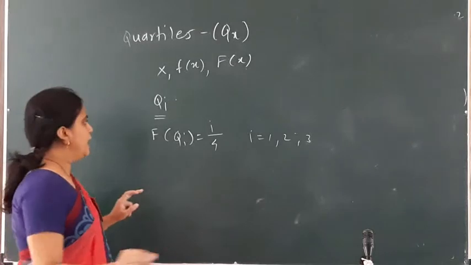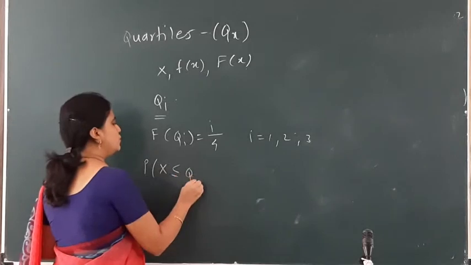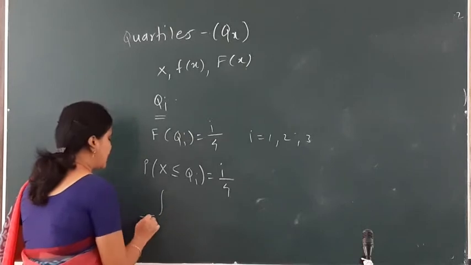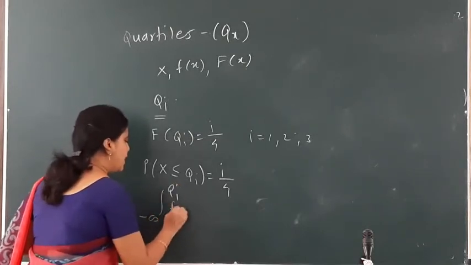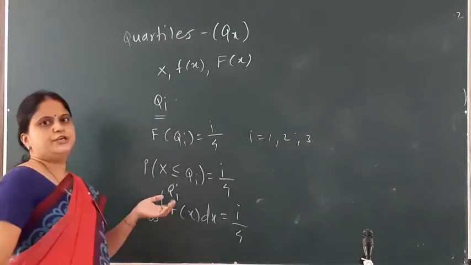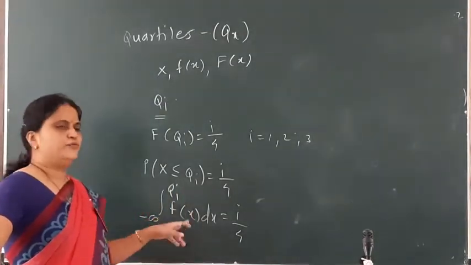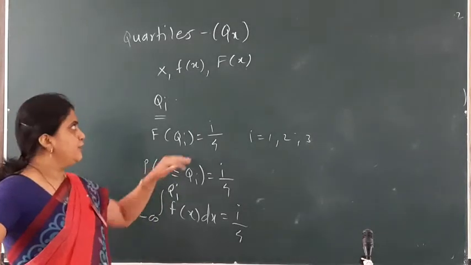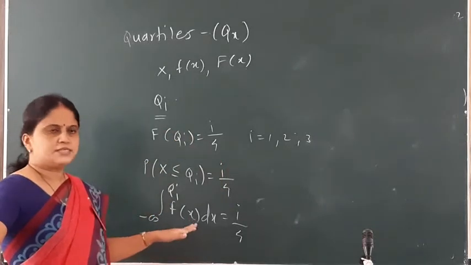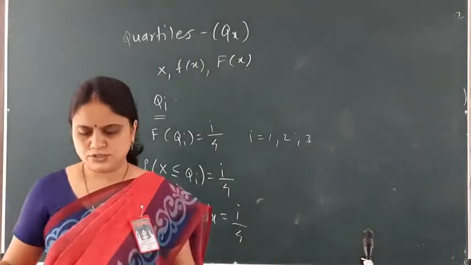I may write this using probability as probability of X less than or equal to qi is equal to i by 4. In terms of integration, I can also have this as the integral from minus infinity to qi of f(x) dx equal to i by 4. So if I don't have the CDF, then I can find the quartiles by using the PDF. But if I have the CDF, then I use this formula only. Since i varies from 1 to 3, I get 3 values of quartiles. So this is my quartiles.